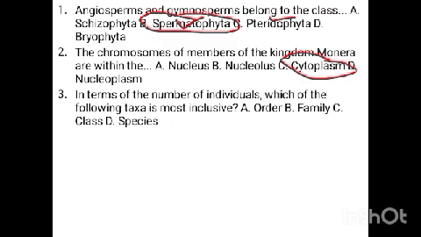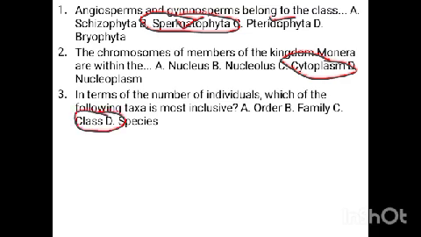In terms of the number of individuals, which of the following taxa is the most inclusive? Ideally, the most inclusive should be the kingdom, but when you look at it down the hierarchy, the next level after the kingdom would be the phylum. We do not have the phylum here. The phylum is the most inclusive after the kingdom. Then after the phylum is the class, which is the most inclusive after the phylum. So the appropriate answer here is the class.